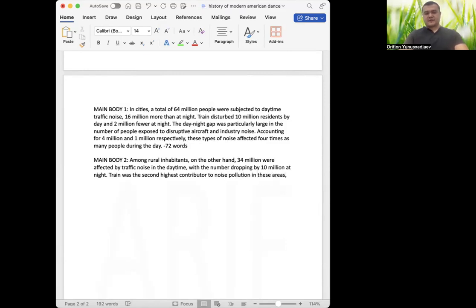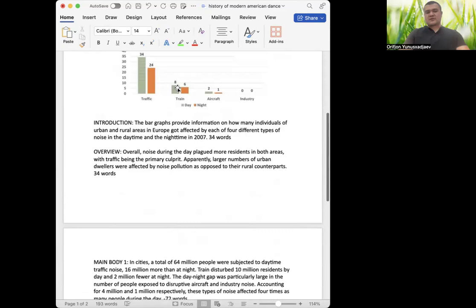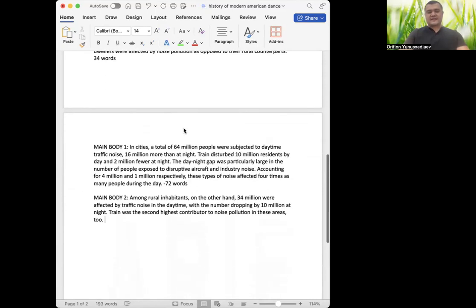So I can say 2, right? So train was the second highest contributor to noise pollution in these areas too. And now I'll talk about the details. So I'm not going to simply say 8 versus 6. So maybe in contrast to cities.